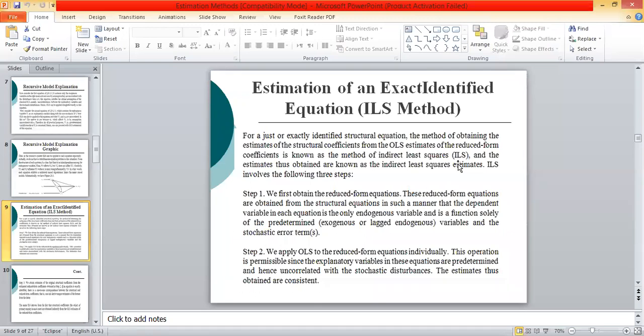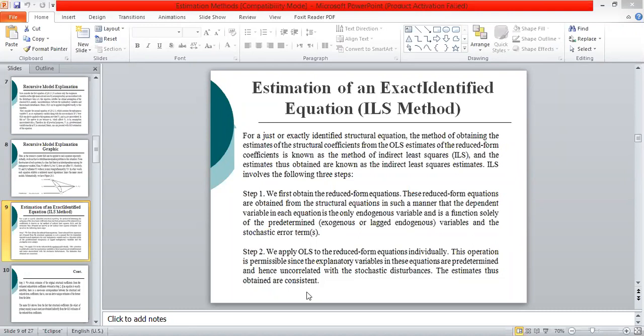So how can we apply ILS? There are two steps for the application of ILS. The first step is to obtain the reduced form equations from the given simultaneous equation model.